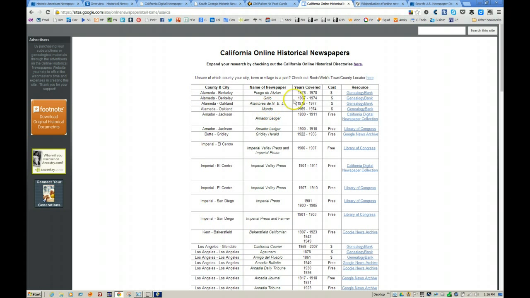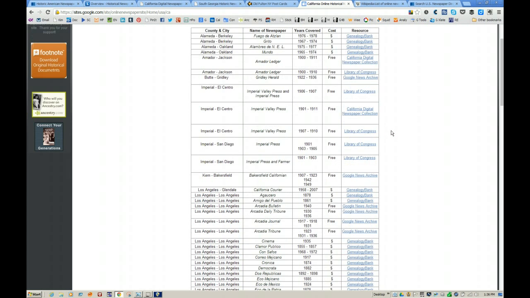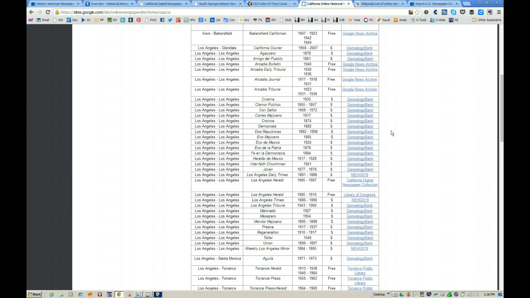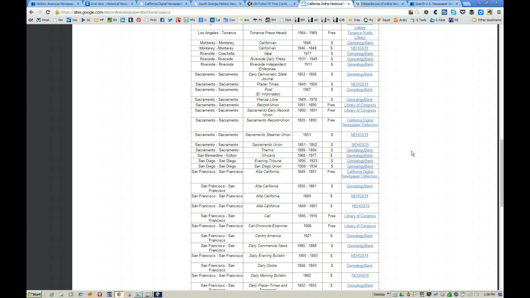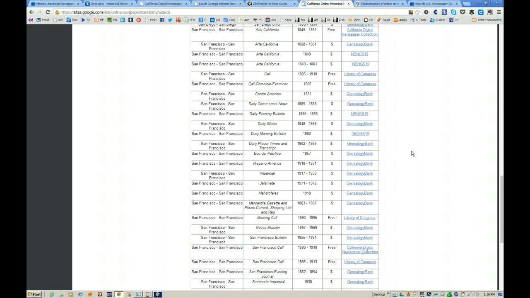An interesting thing here, she's got all the years covered, the name of the newspaper, whether it is subscription, which is indicated by the dollar sign, or free, and what resource it is in. So if you're looking for a particular county or city, you can scroll through this list, find the name of the newspaper, see where it is housed, and whether it is free or not. She has done an amazing amount of work to compile this particular list.